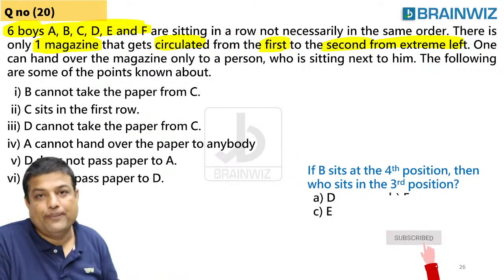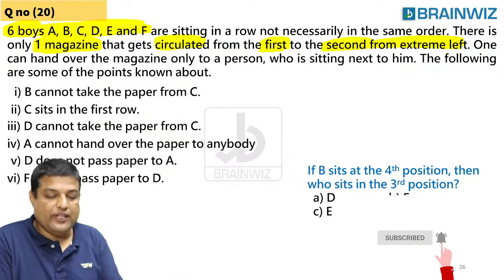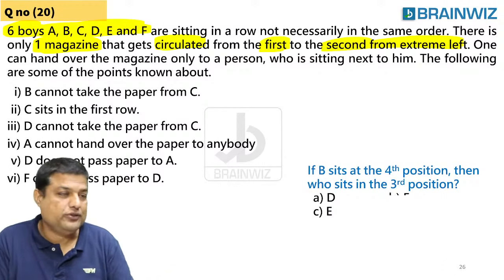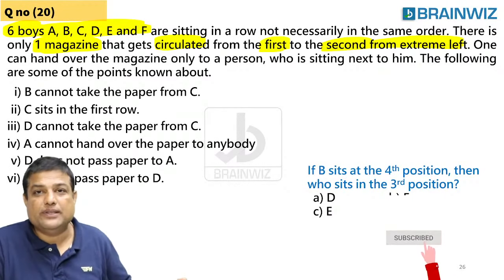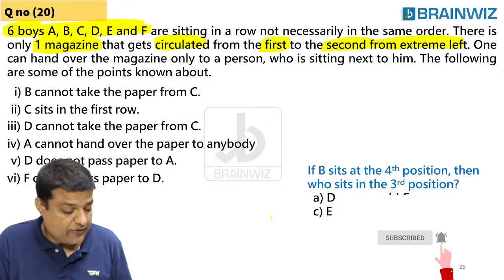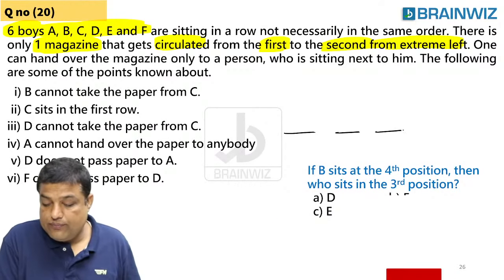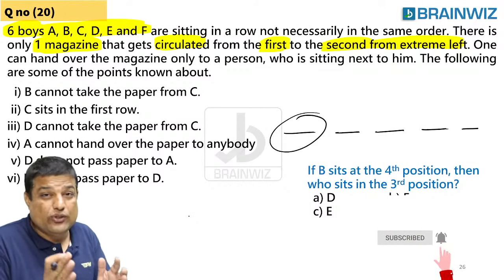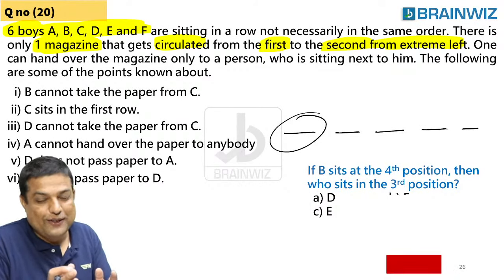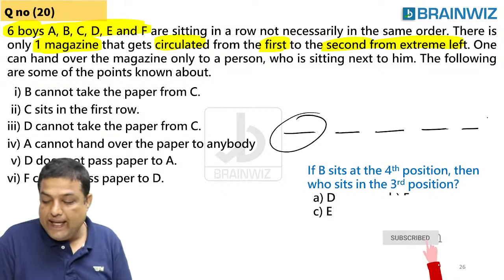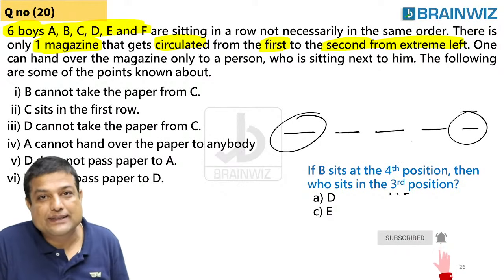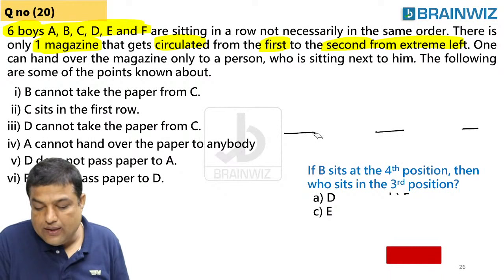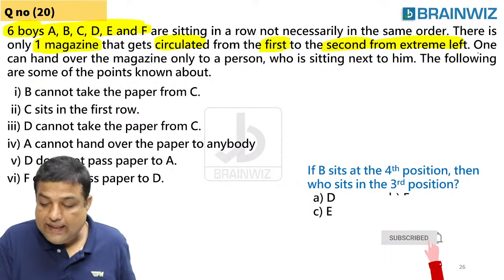It has to be circulated. After reading the paper or the magazine, you have to circulate from the first person to the second person from the extreme left end. You know extreme left. I believe you all know this is extreme left. I think I taught all these things in your seating arrangement. Don't say, sir, I don't know extreme left. Extreme right also I taught you in my regular classes. All right, clear? Good.